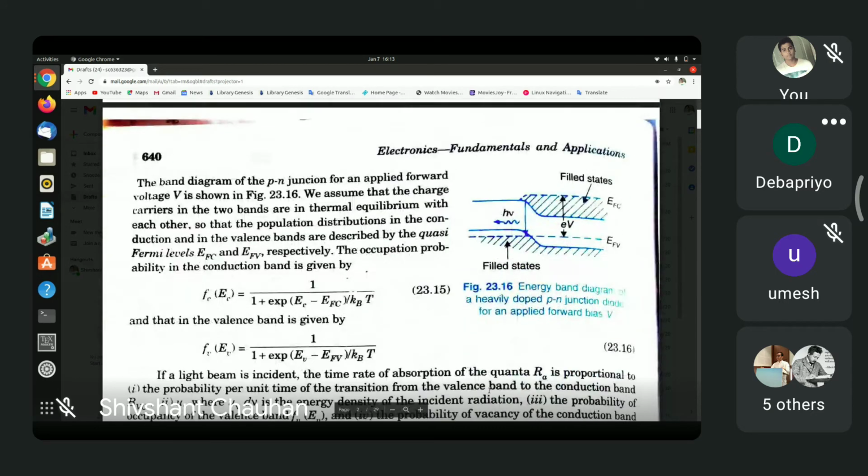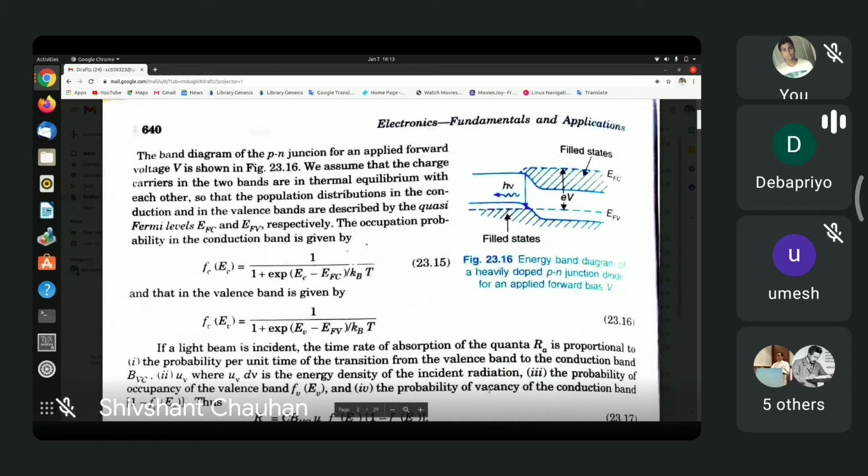Okay, now suppose you apply a forward bias to this junction diode.